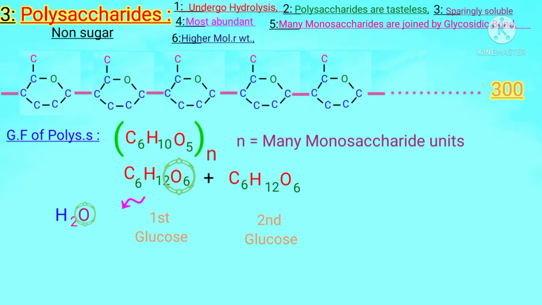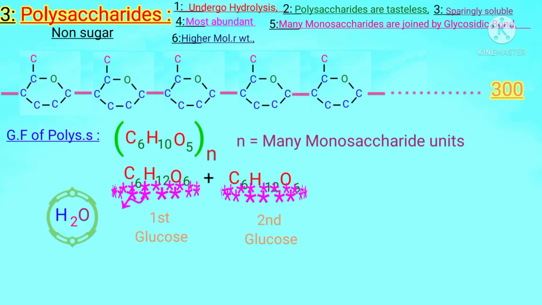Then the remaining molecule becomes C6H10O5, because by the removal of two hydrogens, 10 hydrogens are left, and by the removal of one oxygen, 5 oxygens are left. Consequently, dear students, the actual thing is that during the joining of two monosaccharides, two hydrogens and one oxygen are removed in the form of H2O, and the remaining sugar is left in the form of C6H10O5, that is also represented in this ring form.